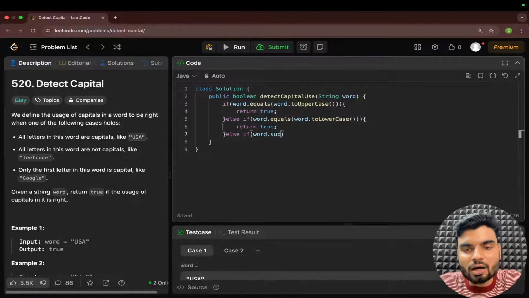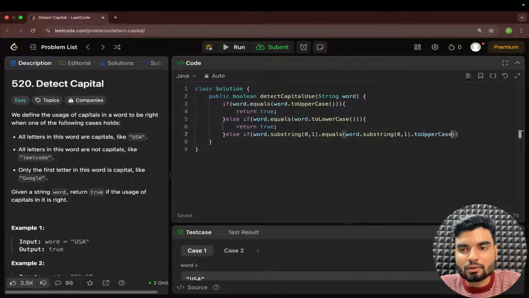So word dot substring from where? From 0 to 1, yes or no? From 0 to 1. Or you can have that index directly. Both work. Now this should be equals what? Dot equals. This should equal what? When I convert this first letter to capital, with toUpperCase, this should be equal. So this is the first condition, that the first letter should be capital.